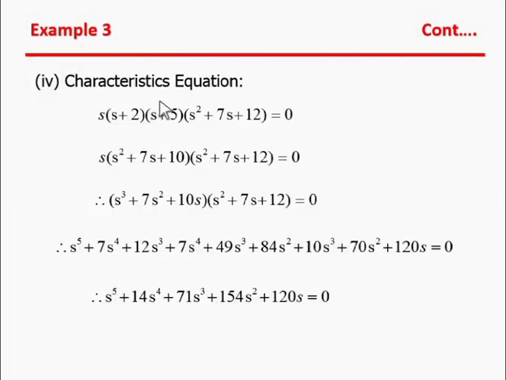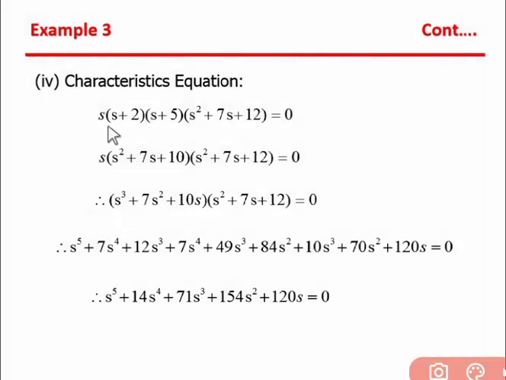Now the characteristic equation. The characteristic equation is obtained if we put the denominator equal to 0. So here the denominator s, s plus 2, s plus 5, s square plus 7s plus 12 equal to 0. If we multiply all these brackets, we get this kind of equation.